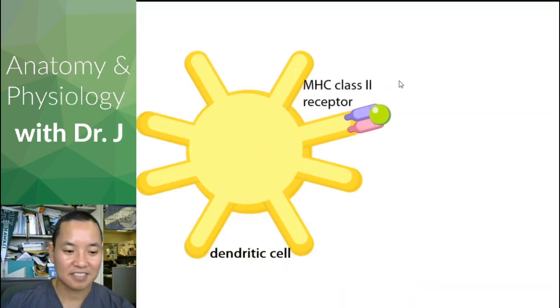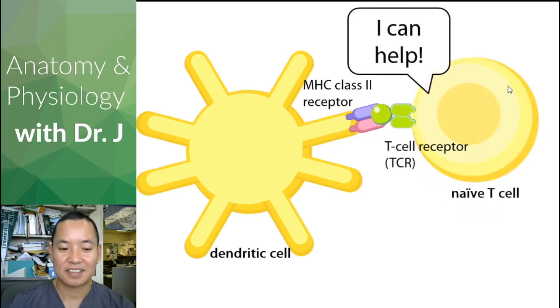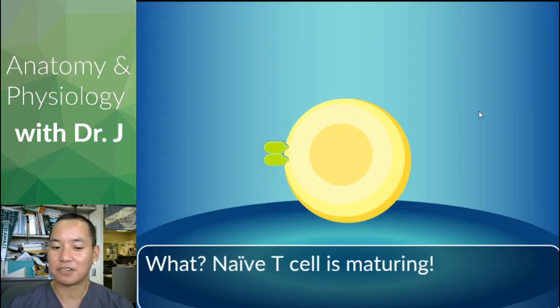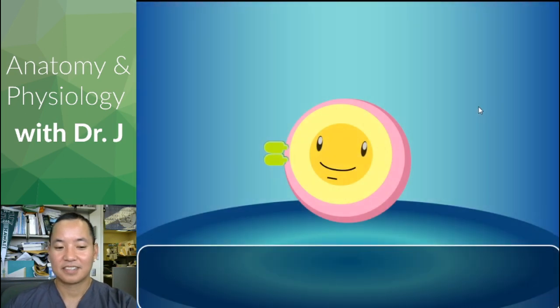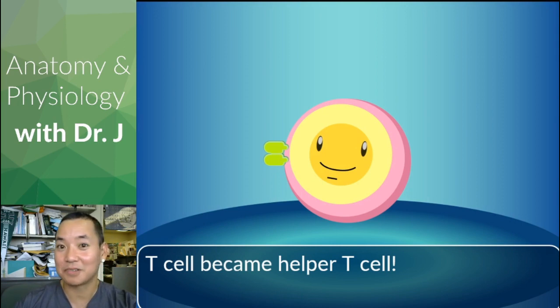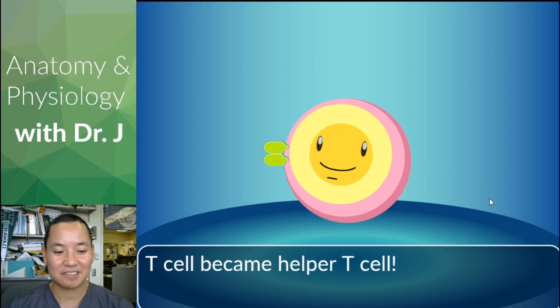Now, dendritic cells, remember, they activate naive T cells. The thing about naive T cells is that not only can they become cytotoxic T cells, they can also mature into another different form called the helper T cells. Now, if you take immunology, yes, there's Th1, Th2, Th17 cells. We're not getting into that. Again, there's a reason why immunology is a semester course. Helper T cells, we're going to go very, very general.